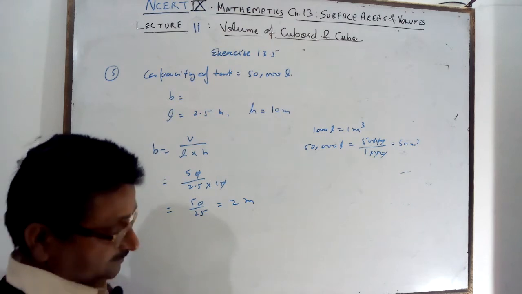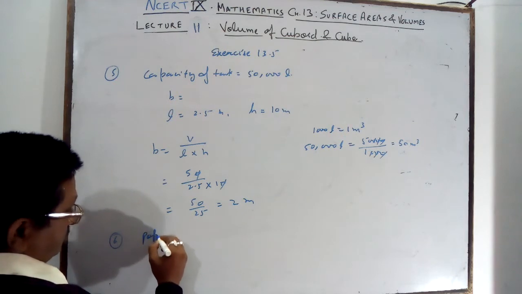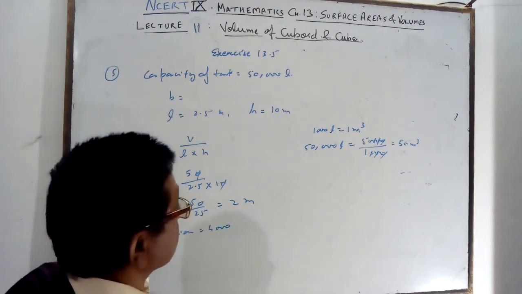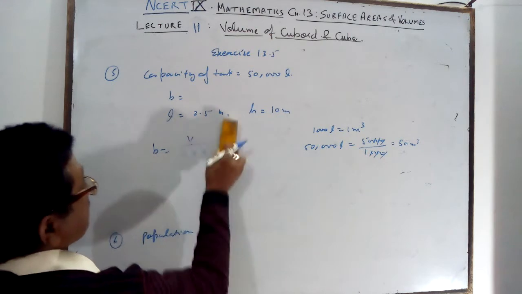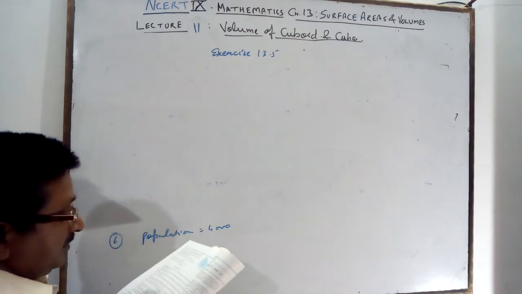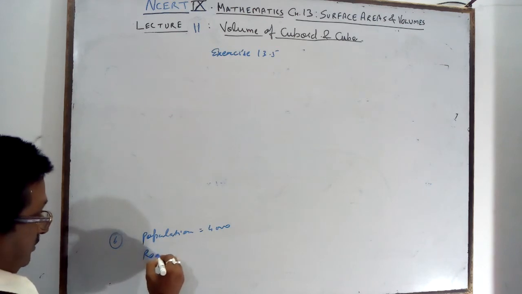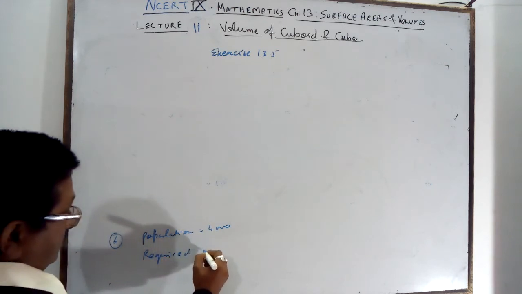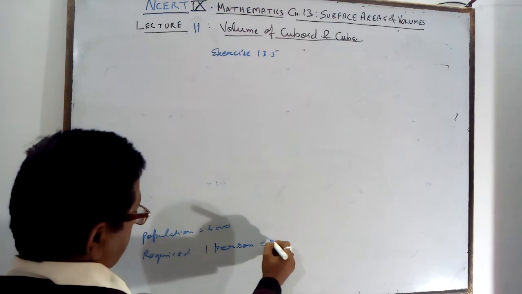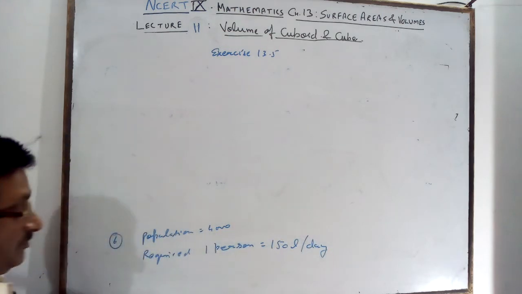Question number 6. A village having a population of 4,000 persons. What will you find? It requires 150 liter of water per head. What is the requirement for one person? 150 liter per day.